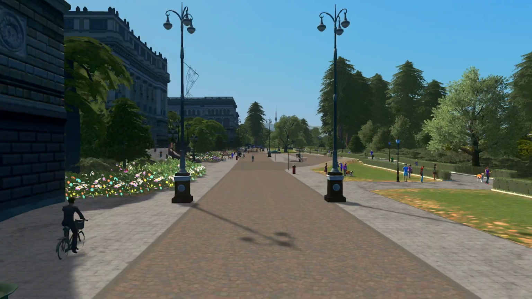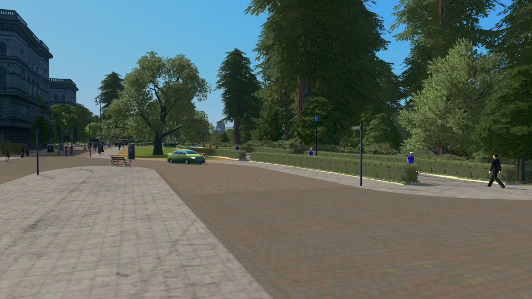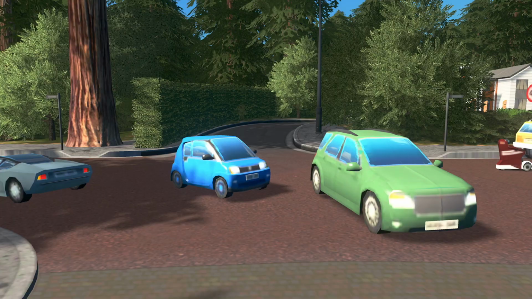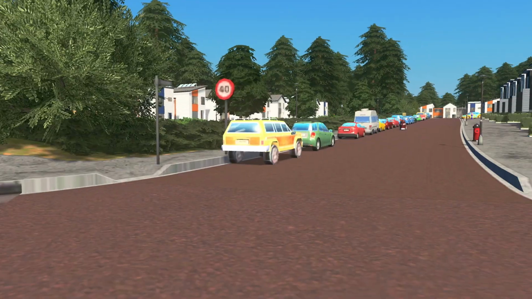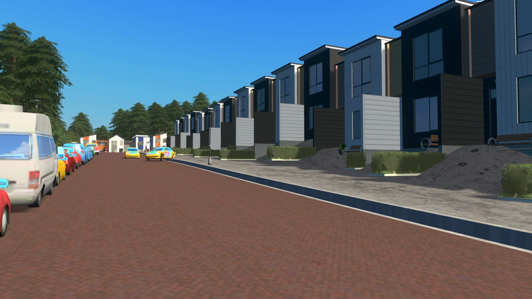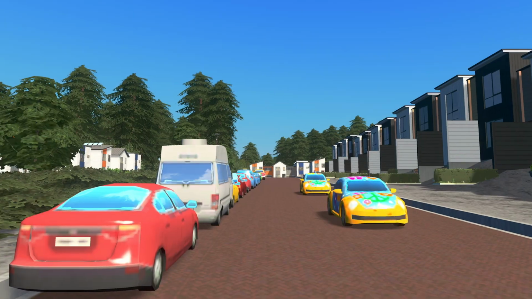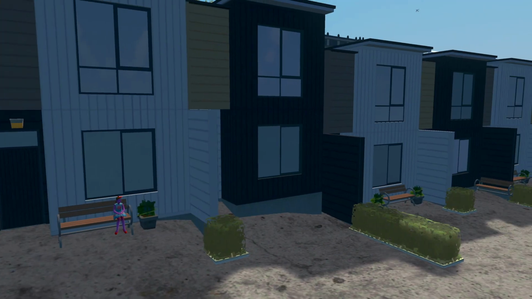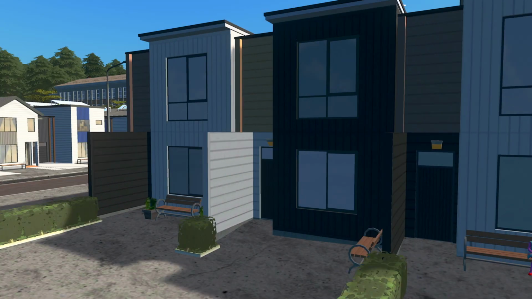So if we go down here, so this is like the main road. So if we go down here and then we turn right, we have these little terraces. So they have the parking on the street. The terrain is a little bit funny, so just ignore that. But if we go up here, so we have all of those, basically all the same. I like that they're sitting at the front too. That's really cool.